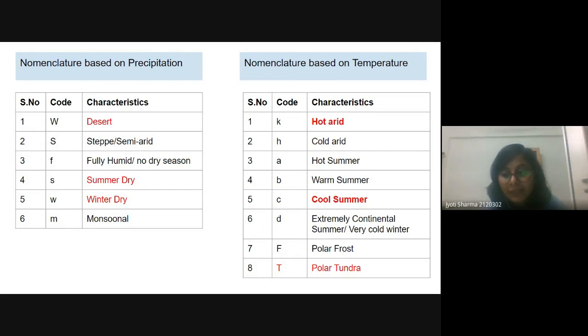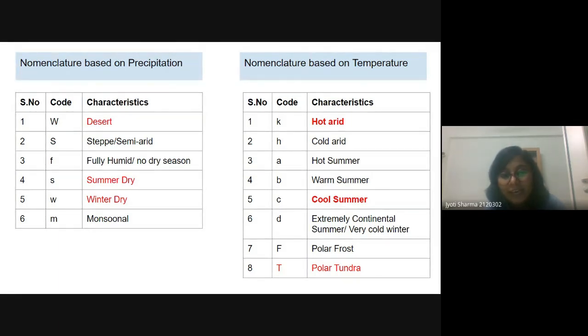If we have semi-arid condition, where we have rainfall but it is also not sufficient, then we have the code capital S. If it is fully humid, like we don't have any dry season, then it is small f. If we have summer dry, like if we don't have rainfall or very insufficient rainfall in summer, then it is small s. And if we get rainfall in the monsoon, in a specific period, in a very periodic manner, then it will be m. So these are based on the precipitation.